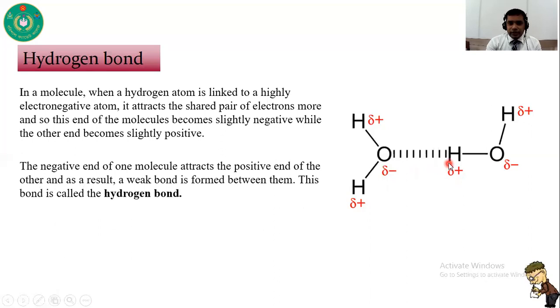And the negative end of one molecule attracts the positive end of the other molecule, and as a result this hydrogen bond is formed. I repeat, the negative end of one molecule attracts the positive end of another molecule, and that's why a hydrogen bond is formed.